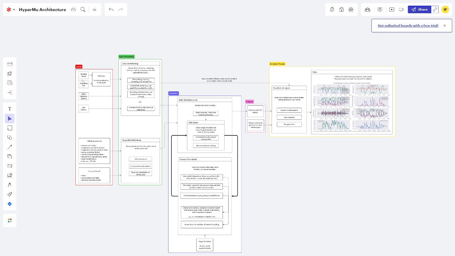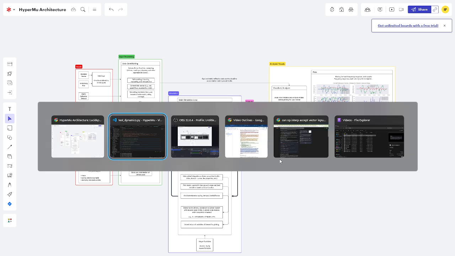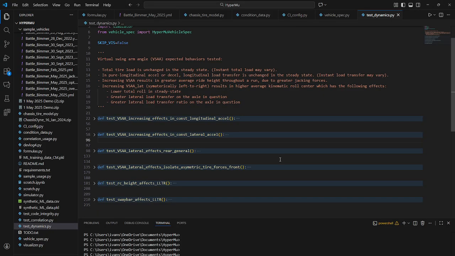But before that, let's look at some of the unit tests in HyperMu that show the dynamic virtual swing arm angles and the jacking forces in action. Okay, here we go.